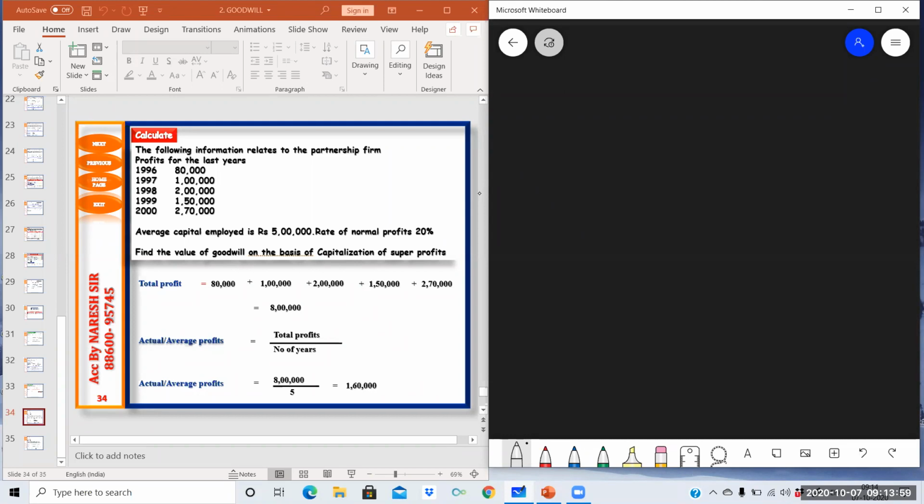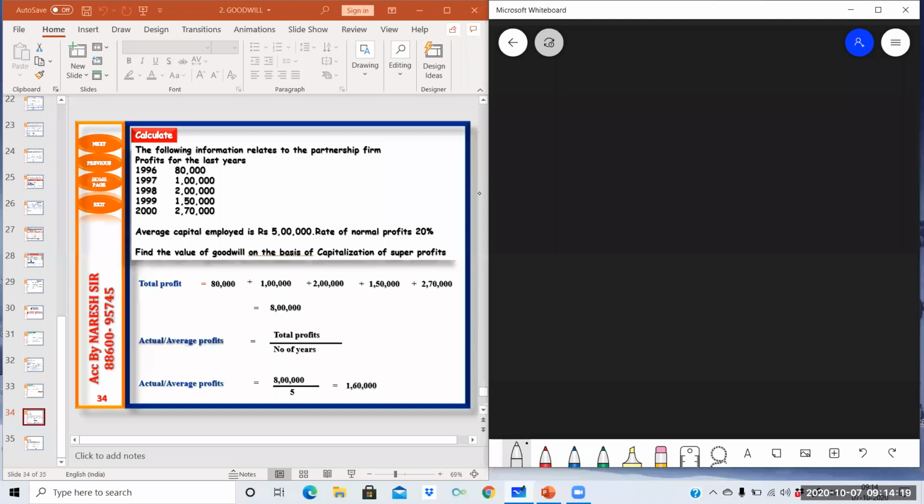Average capital employed is already given to you. The rate of normal profit is also given, 20%, and the method is also mentioned. You can see that in this question, the number of years of purchase is not given. So find the value of goodwill on the basis of capitalization of super profits.